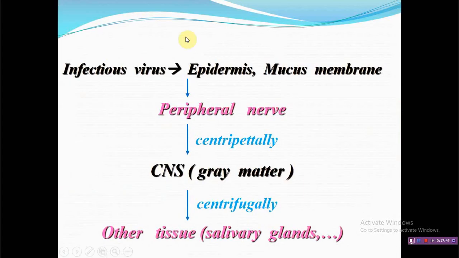In brief, once it enters the body, it moves towards the CNS, from the peripheral nerve to the central nervous system. This movement is known as centripetal movement, and from the CNS it moves to other tissues like the salivary gland. That movement is known as centrifugal movement.